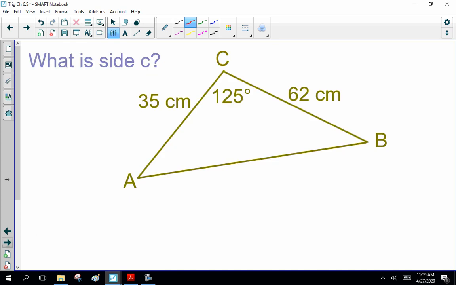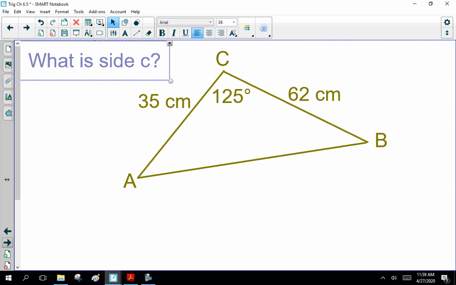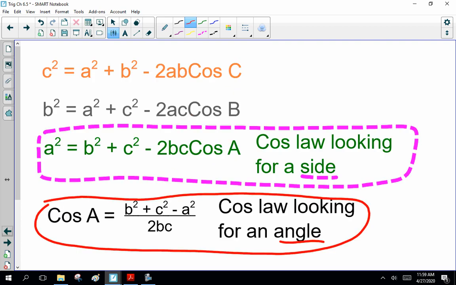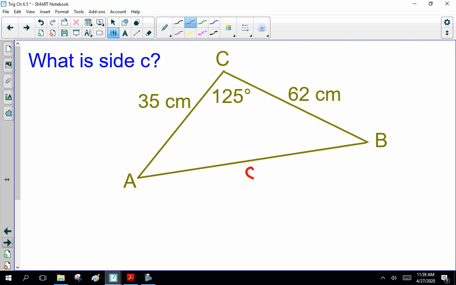So let's do this one here. Sorry, that's a horrible color. What is side C? Now remember, side C is opposite angle C. So we have side angle side. We're looking for side C, side angle side. So we use the version for side. A squared equals B squared plus C squared minus 2BC cos of A.